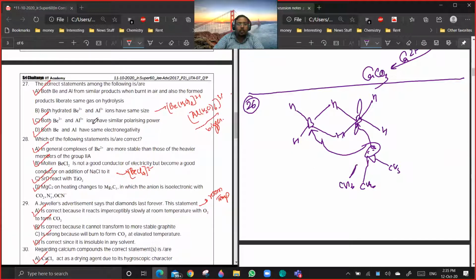Why not B? Because they are saying hydrated ion. If you're only taking Be2+ gaseous and Al3+ gaseous, they have the same size. But when you're talking about hydrated ions, then you are also taking into account water molecules. Now beryllium will only form a complex with coordination number 4. Aluminum can form a bigger 6-coordinate complex. So the size of hydrated ions will be different. Getting a point?